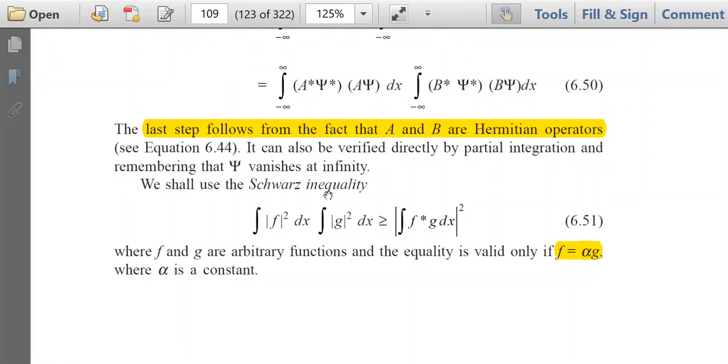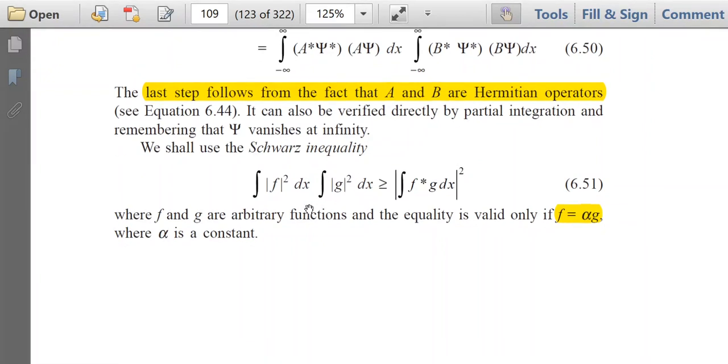Now we'll use one inequality, the Schwarz inequality. It is like this: the integral of mod f squared dx into the integral of mod g squared dx is greater than or equal to the mod squared of the integral of f star g dx, where f star means the complex conjugate of f, and f and g are arbitrary functions.